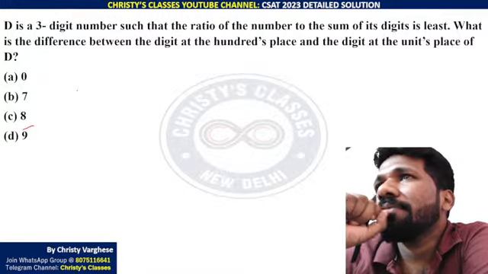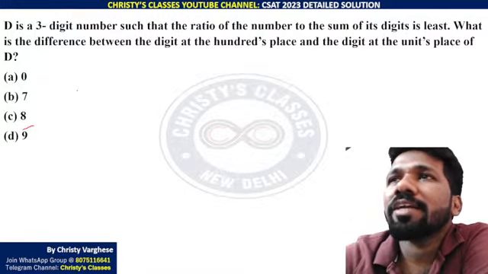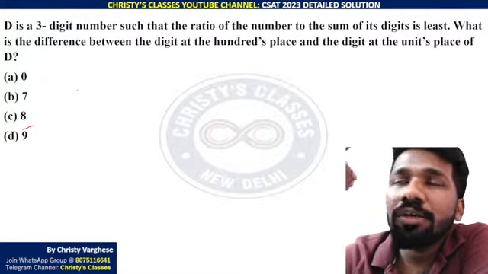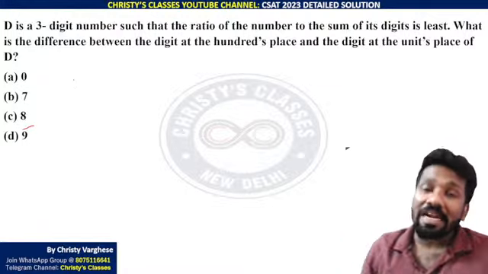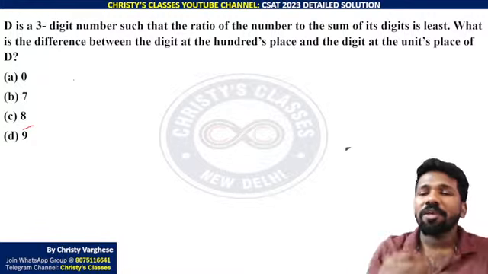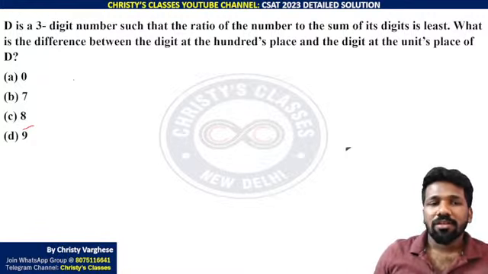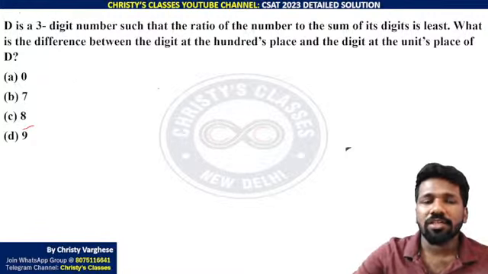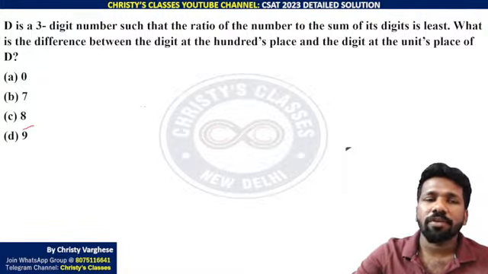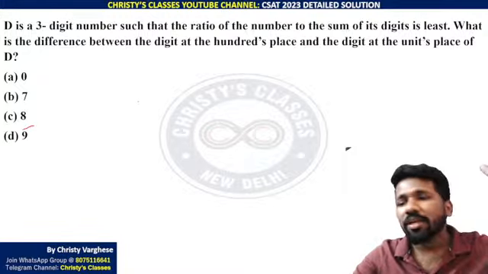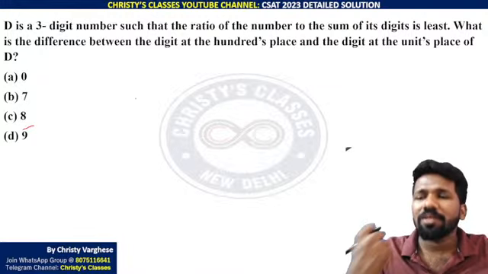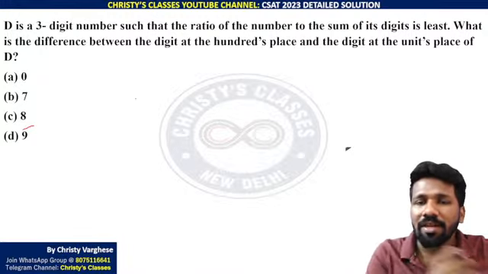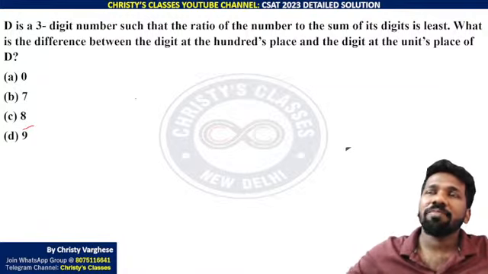Because the main problem many people have is they don't know how to start. If you don't know how to start, do something. That may be totally nonsense also. Do something. Maybe that will make you understand the question. Here the question says D is a 3-digit number. You don't know which 3-digit number to take. So take any number that comes into your mind and see the meaning of the question. Maybe that will give you more idea which number actually to take